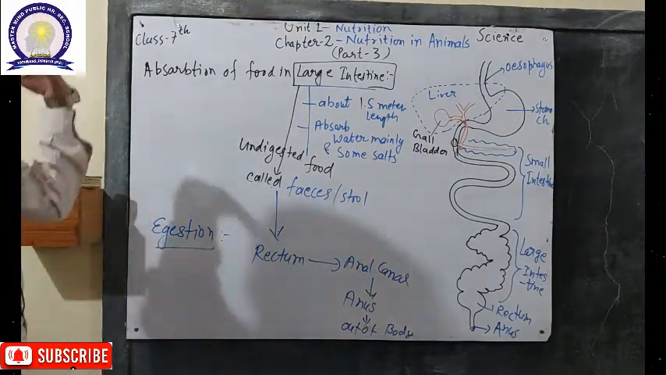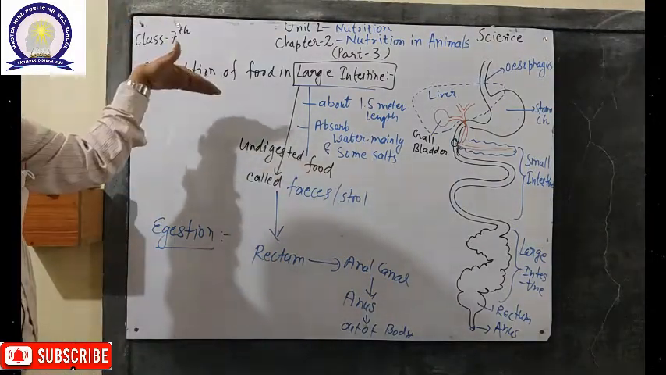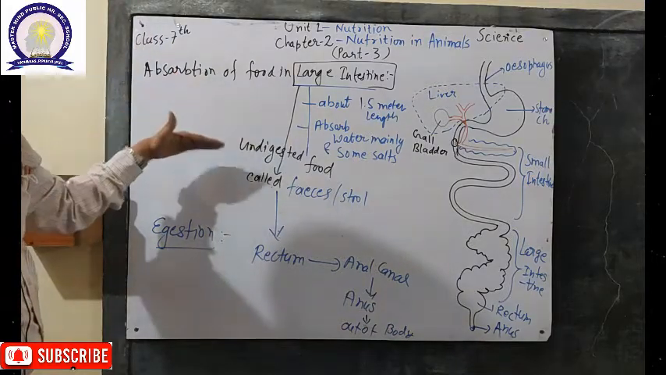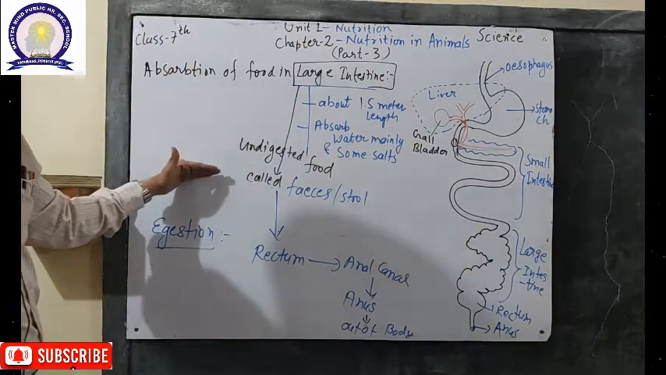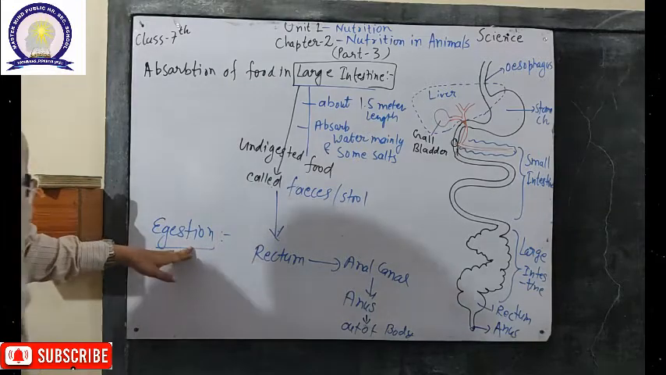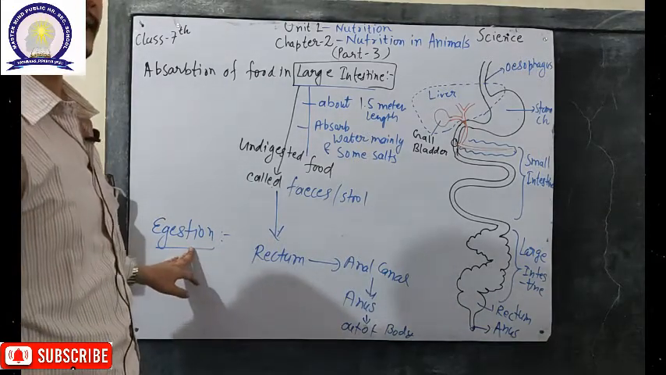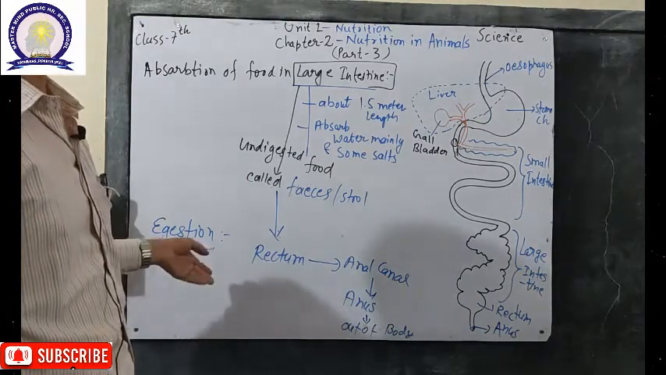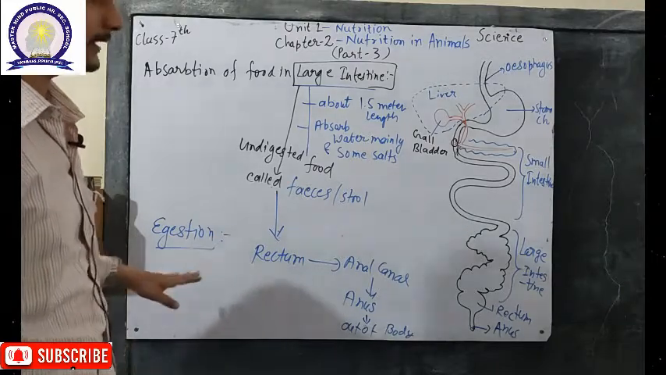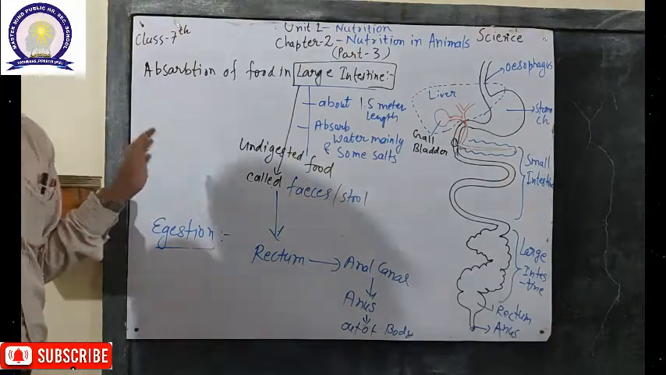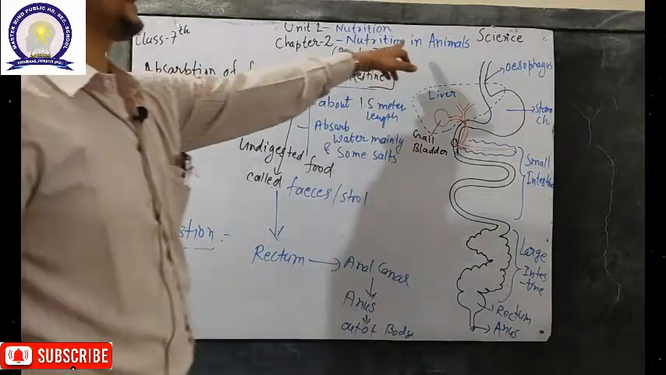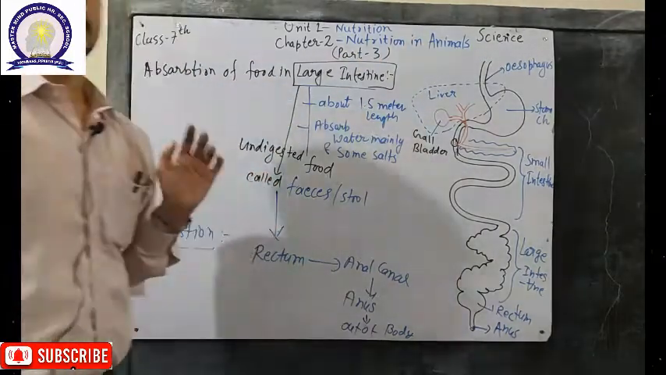So from the start: ingestion of the food, digestion of the food, absorption of the food, then assimilation of the food, and the final part is egestion of the food. After egestion, the digestion or nutrition process in the human is now completed. So here chapter 2, nutrition in animals and the digestive system of the human being, is now completed.